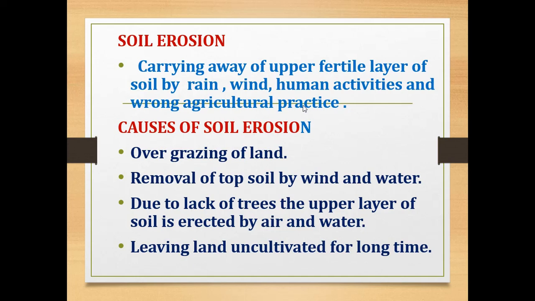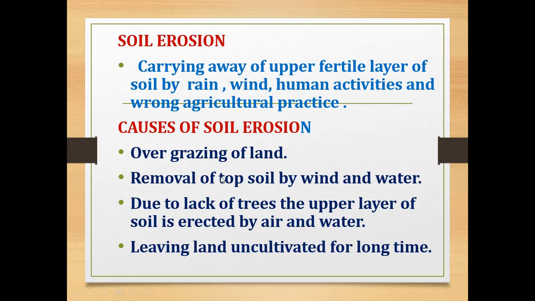So soil erosion is the process of carrying away of the upper fertile layer of soil by rain, wind, human activities and wrong agricultural practice. Now, what are the causes of soil erosion? First one is overgrazing of land. The land which contains grass will be overgrazed by the animals, which results in soil erosion. The top fertile layer of the soil will get eroded due to the overgrazing of land.